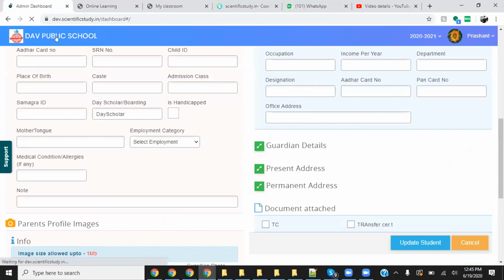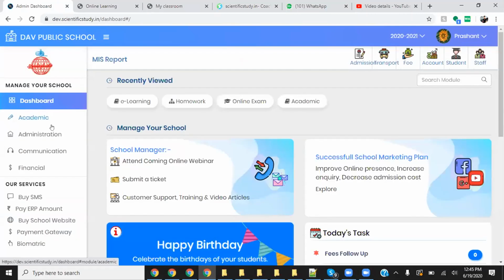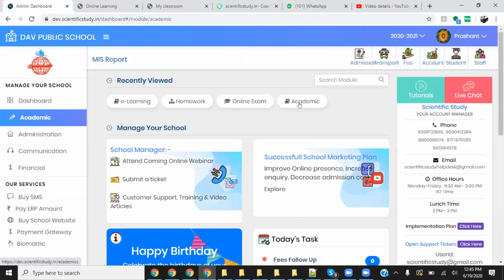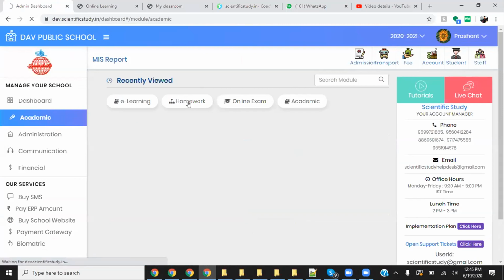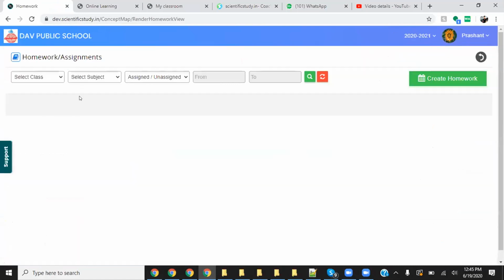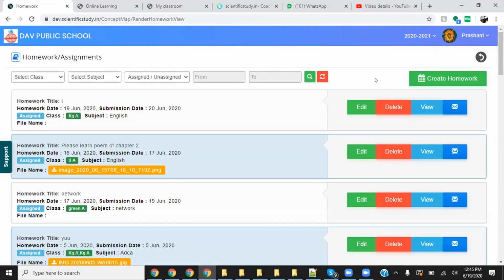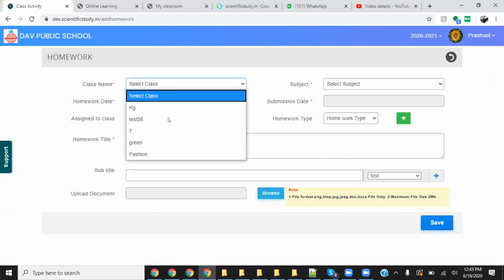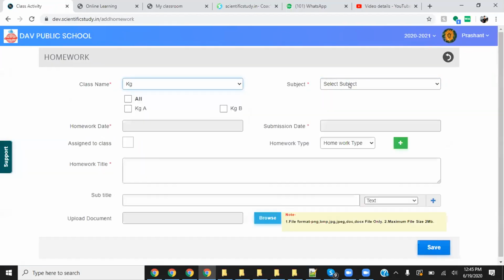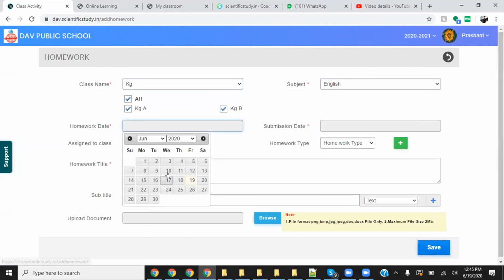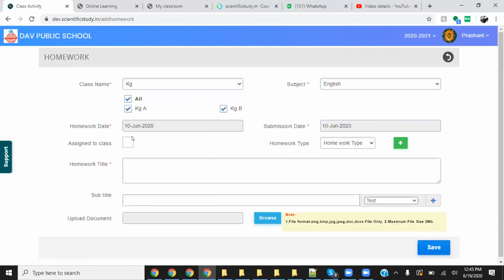I think there is not too much explanation needed for homework. It's very simple. Go to academic and go to homework, and assign homework to the students here. Create homework, select the class, select the subject, assign to all the classes. Homework date is this much, submission date is this much. Homework type is summer, winter, whatever, just write all the things.